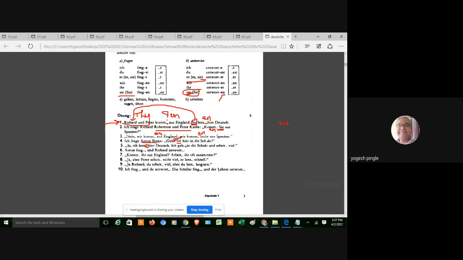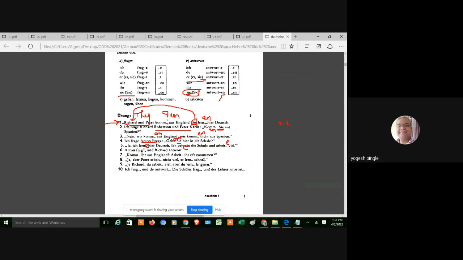Hier auch Deutsch. Ich gehe in die Schule und arbeite. This is for "ich" only. So in this particular sentence there are a lot of verbs, but I have to conjugate according to the first person singular form. That is "ich". Now Anton. Anton is the third person singular form.